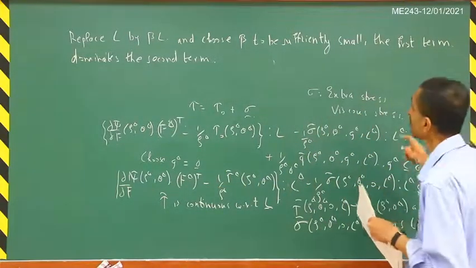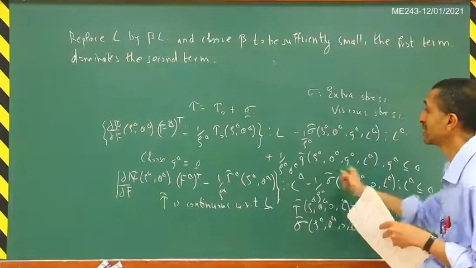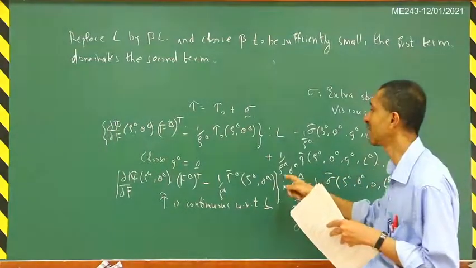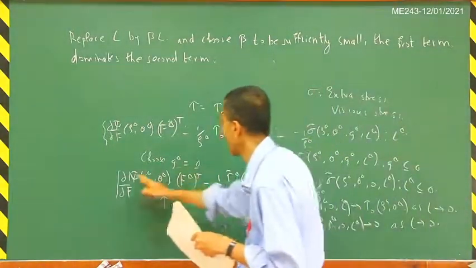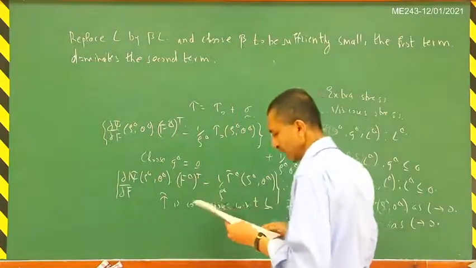Then if you switch the sign on beta, we see that whatever is the bracketed term has to go to 0.